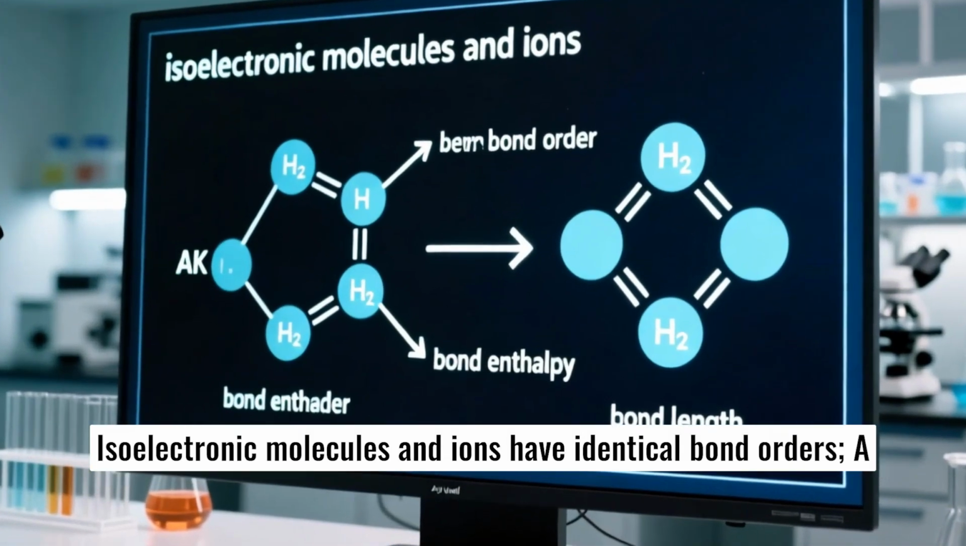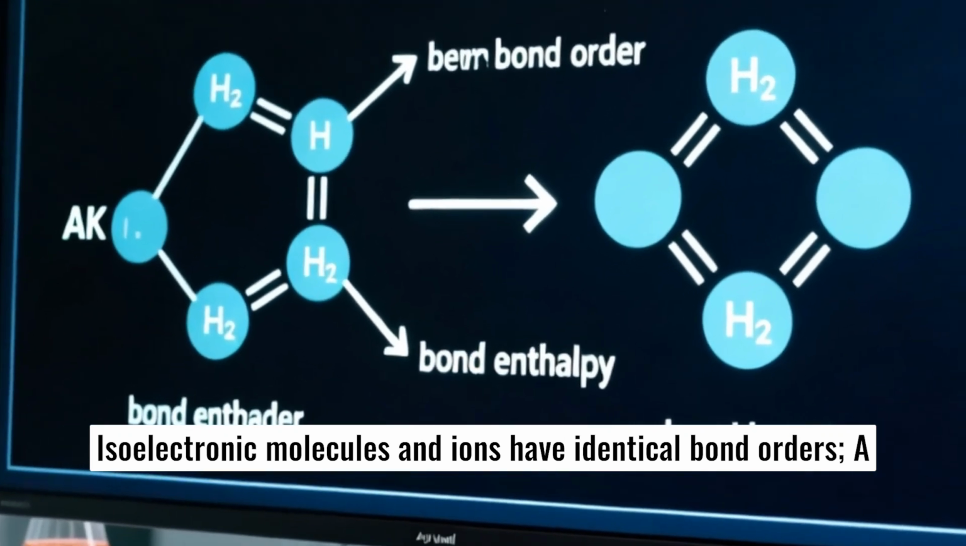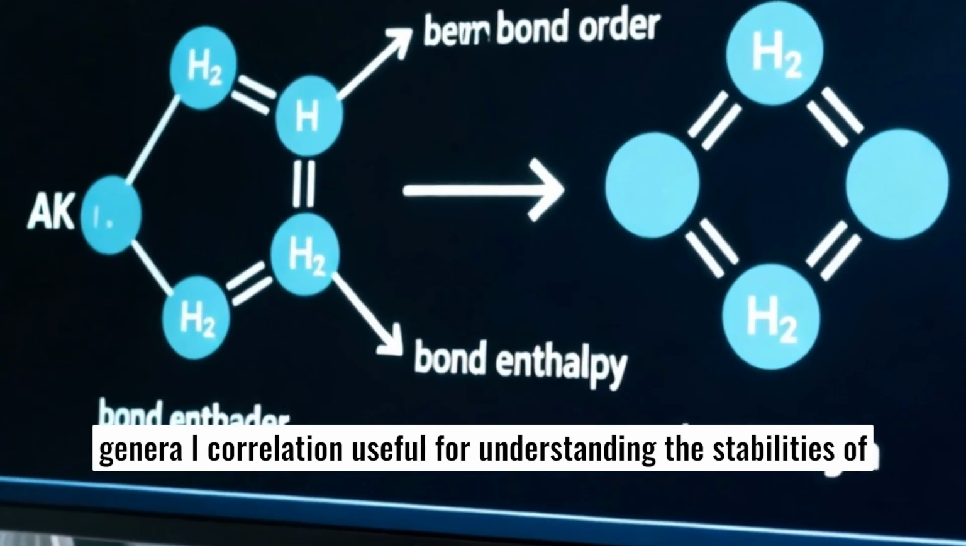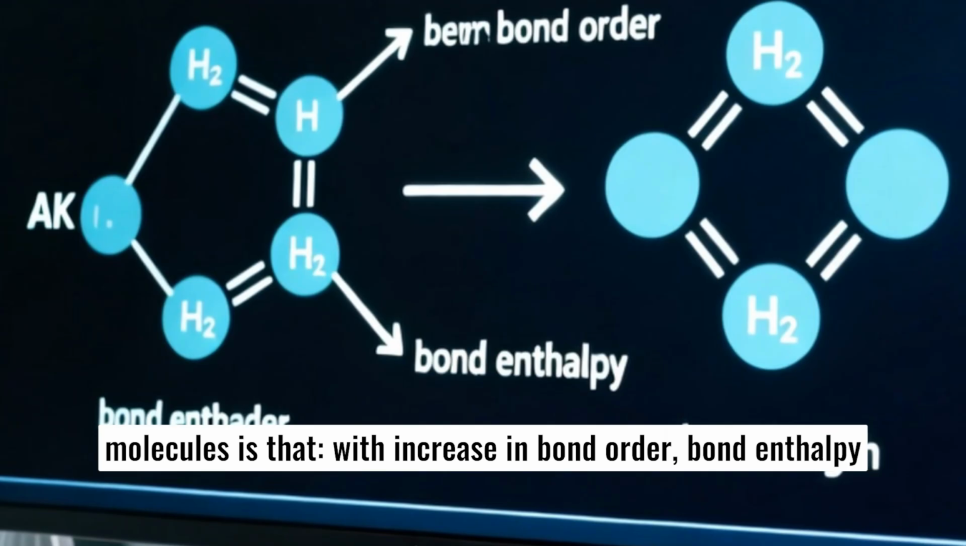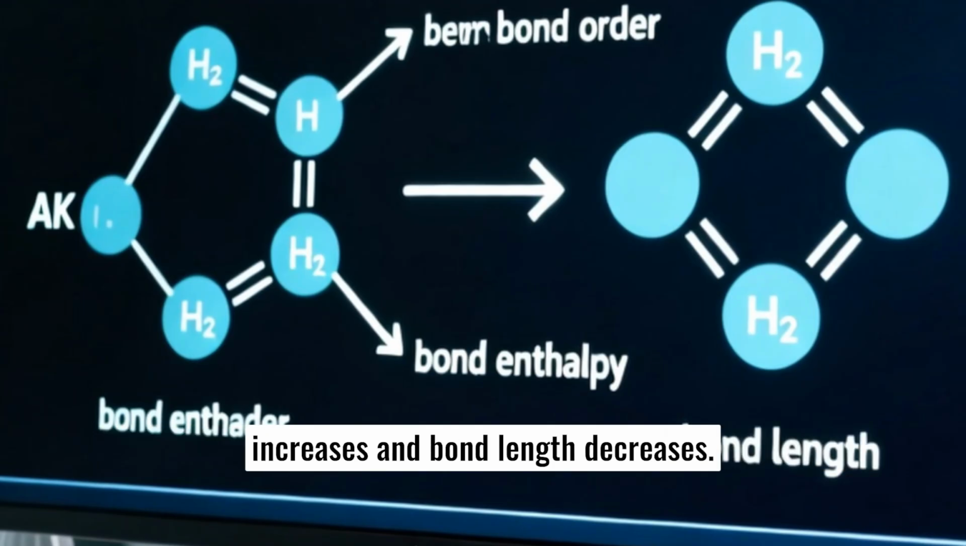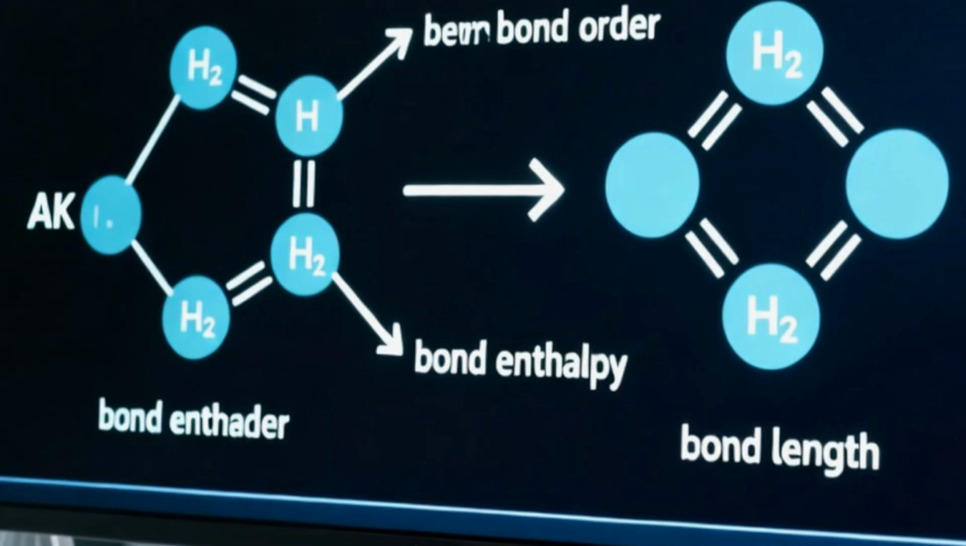Isoelectronic molecules and ions have identical bond orders. A general correlation useful for understanding the stabilities of molecules is that, with increase in bond order, bond enthalpy increases and bond length decreases.